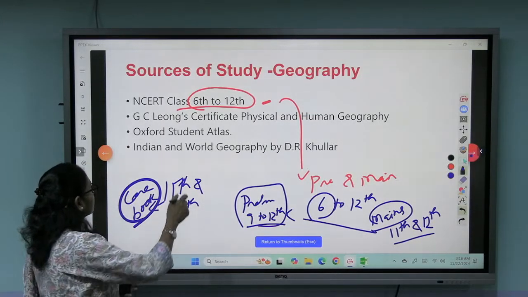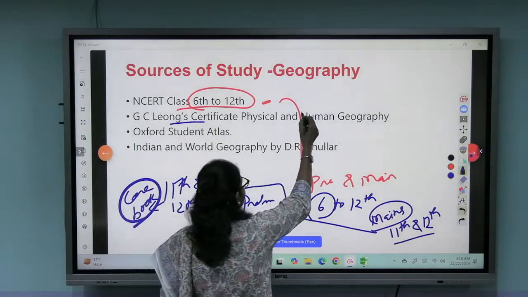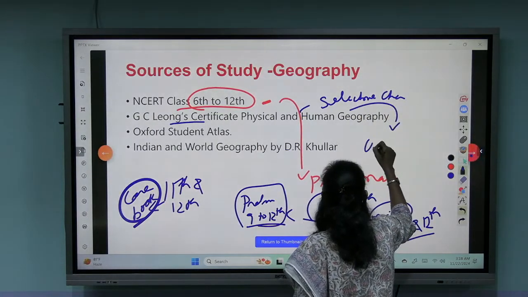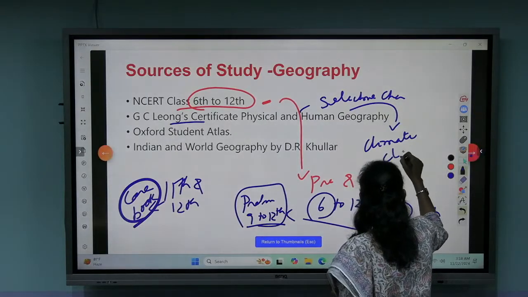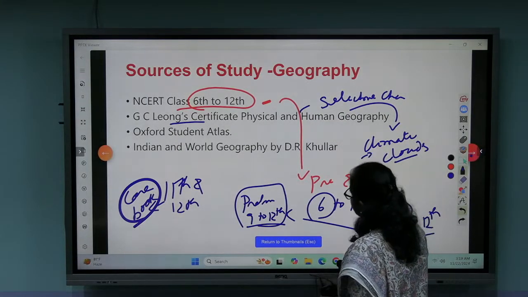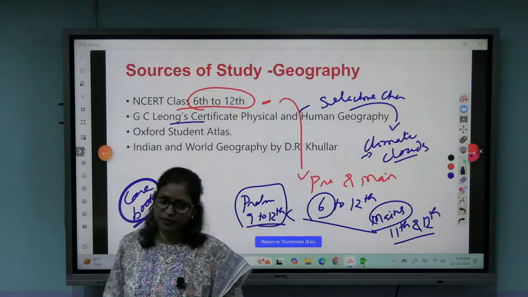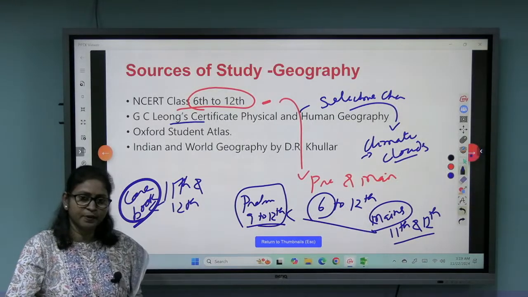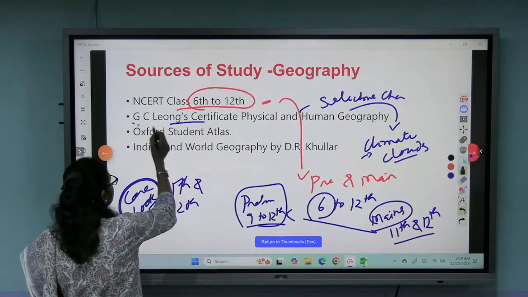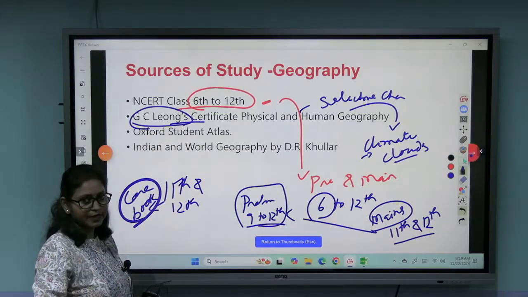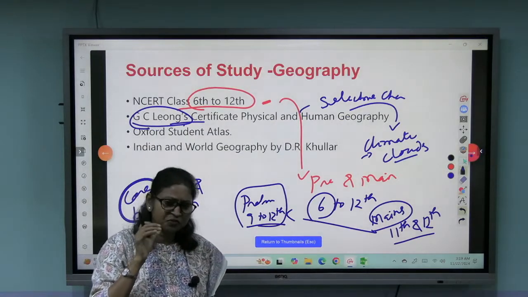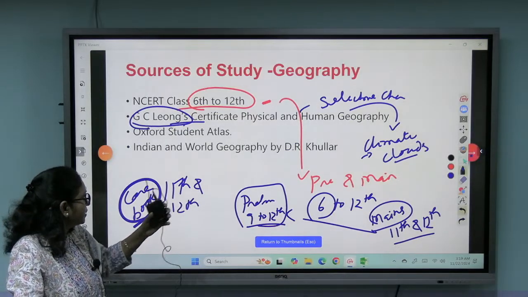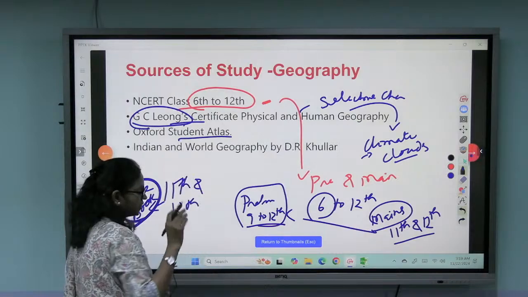Then another very important book is G.C. Leong. Particularly some selective chapters you have to study, on climate, clouds, landforms, atmosphere. Those topics you should additionally study from G.C. Leong. First, NCERT builds a very good concept. After that, you can go to those selective chapters from G.C. Leong, right? Then the atlas. Atlas is extremely important.